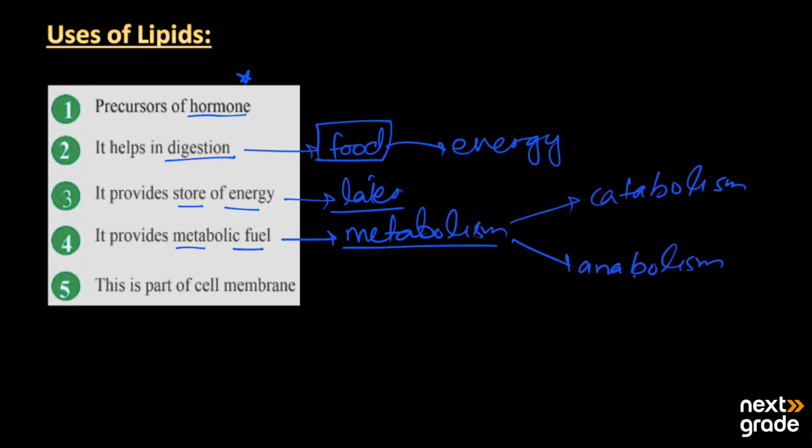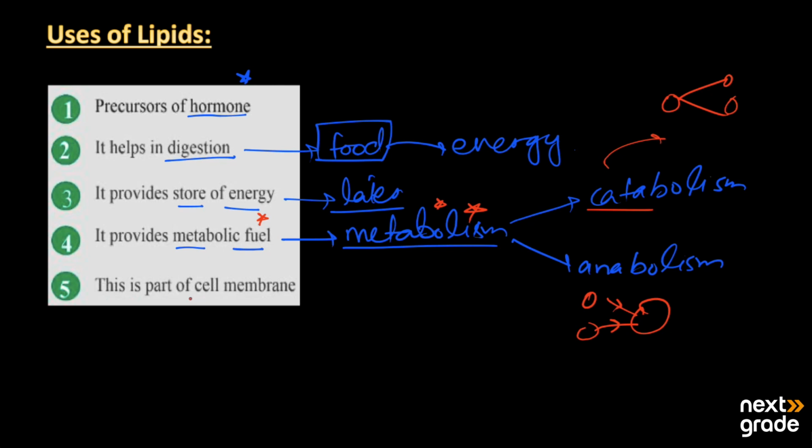The main difference is that catabolism is the breaking of one larger molecule into two, and anabolism is two molecules combining and making up a larger molecule. So metabolism is basically the breakdown of the different components or food particles in the body, or all the chemical reactions that take place in human beings. So it works as a fuel.